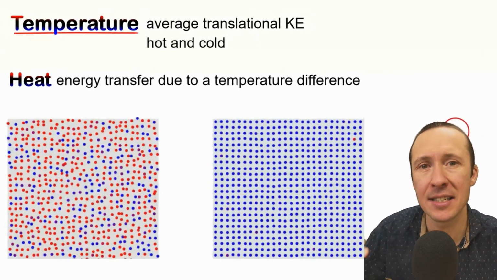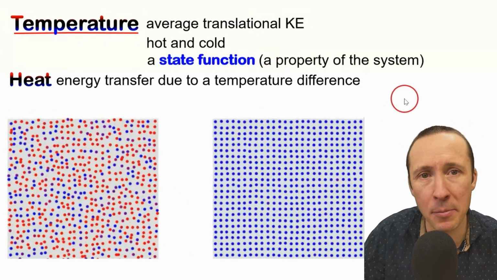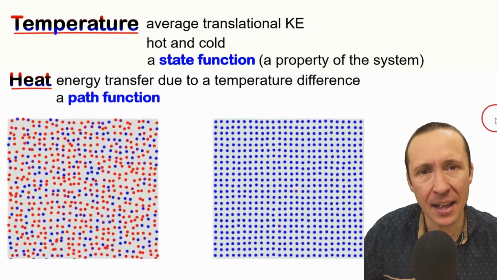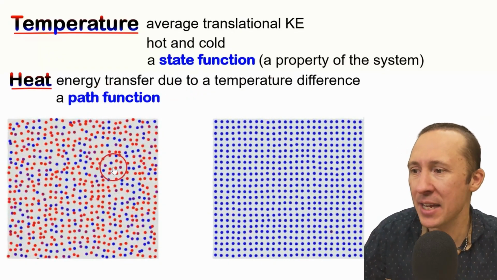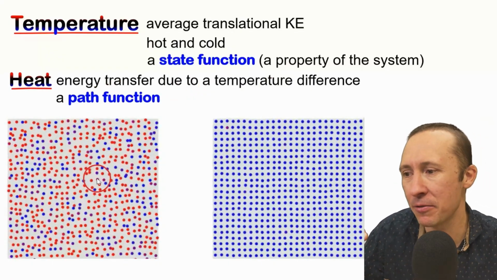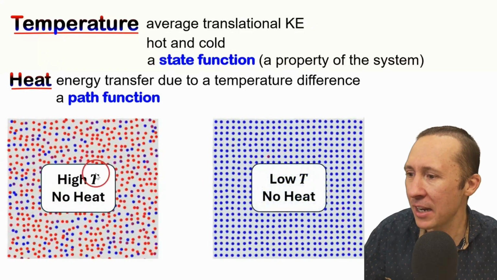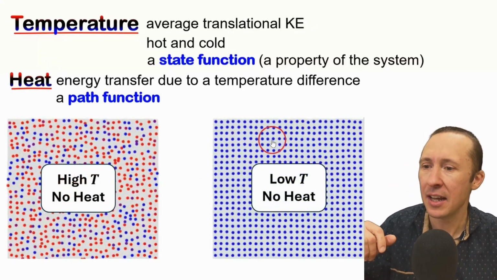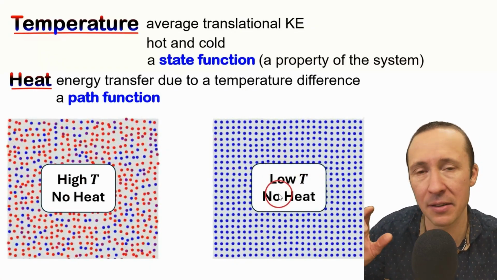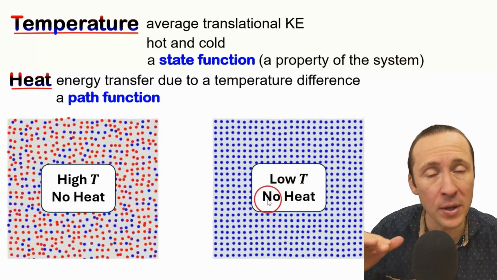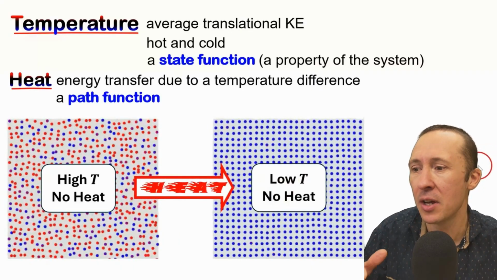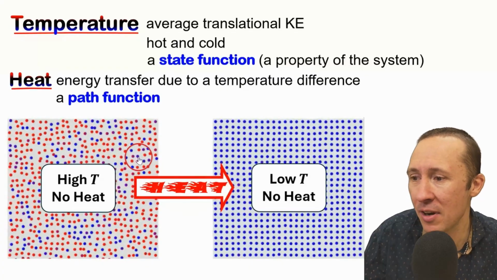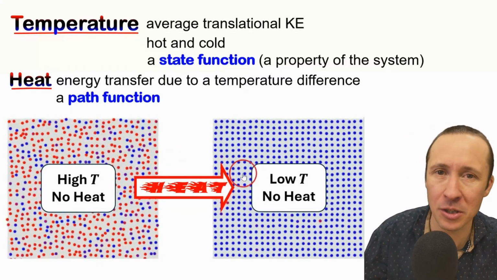Temperature is a state function. It's a property of the system, whereas heat is called a path function. It describes how we transfer energy from state 1 to state 2. So right here we have a high temperature. There's no heat, okay, because there's no energy being transferred. In the colder body, it's of a low temperature, still no heat because no energy is being transferred. Heat exists when we're transferring energy from a hot body to a cold body.